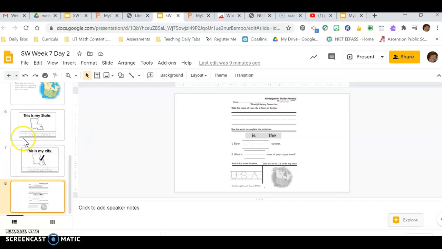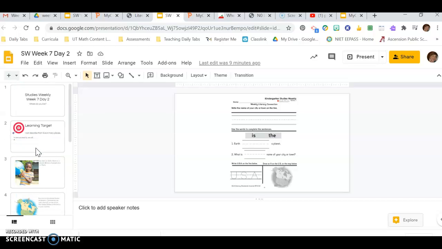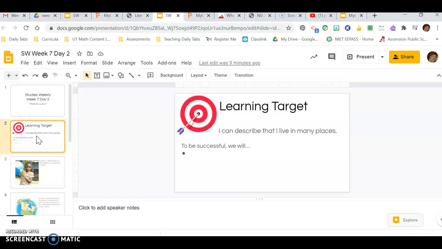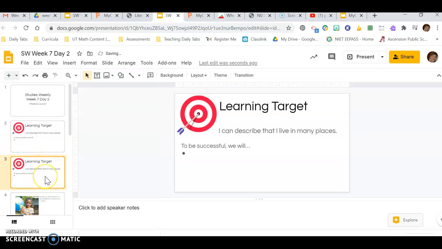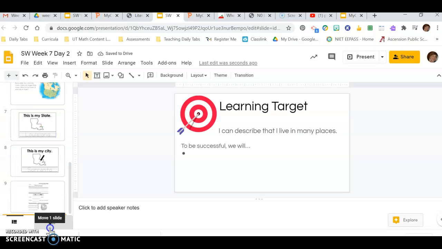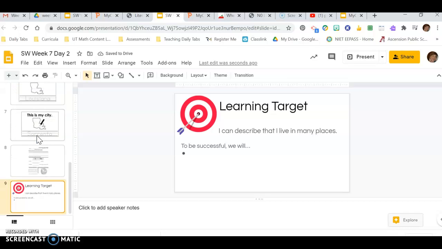Okay, so I went ahead and put a couple other things in there too. I paused the video because all I was doing was snipping it, holding down that Shift Windows S. But I do want to show you, let's say I finish my lesson and I want to type my learning target here, but I also want to put that same learning target at the end of my lesson. I can click on the slide, right click, and press duplicate slide. It will give me two of them, and then I can take this slide and move it to the bottom of the lesson so that I have the same exact slide in two places.